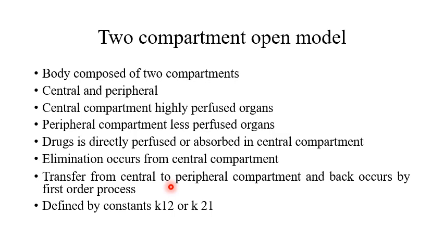It is normally assumed that drug transfer from the central compartment to the peripheral compartment and from the peripheral compartment to the central compartment always follows a first order process, and the rate of transfer is defined by some constants, and we define this constant by a letter k. So the subscript indicates the direction of drug movement. K12 means that the drug is being transferred from compartment 1 to 2, that is from the central compartment to the peripheral compartment. And if it is written as K21, it means that the drug is being transferred from the peripheral compartment to the central compartment.